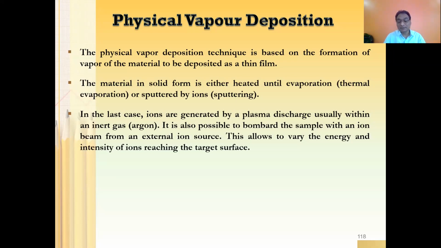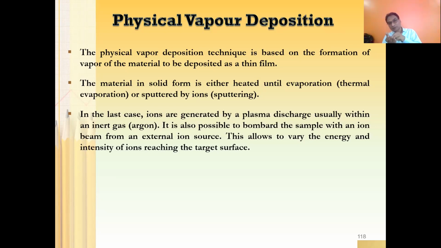Whereas as far as sputtering, sputtered by ions, is concerned, what happens is you need to bombard your source with very high velocity particles. As a result, whenever this very high energy particle is bombarded, there is a possibility of dislodging some atoms.